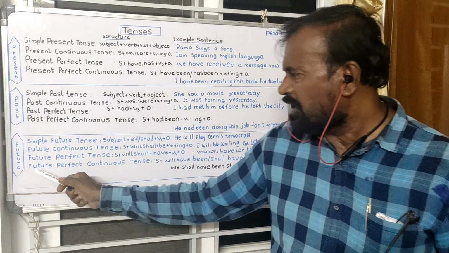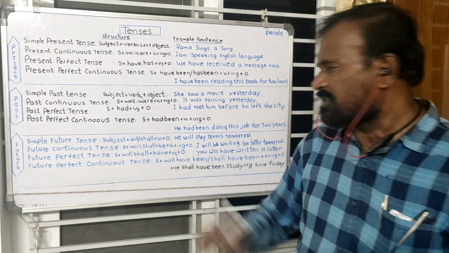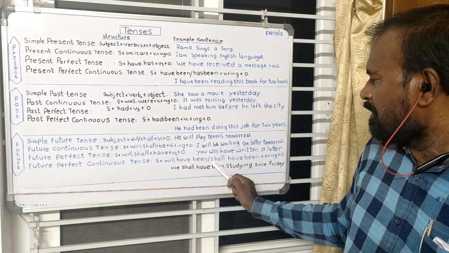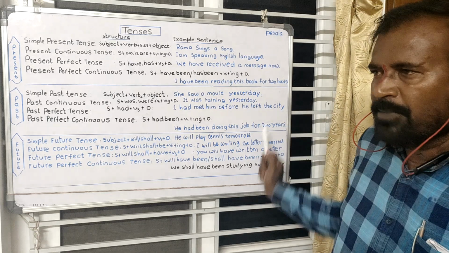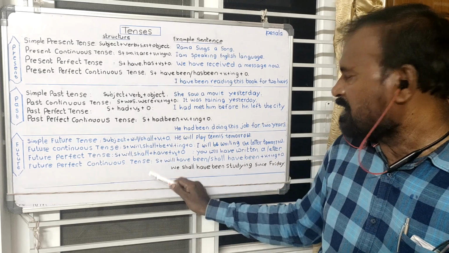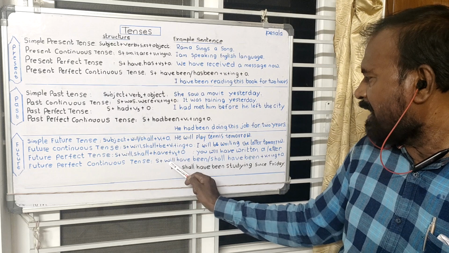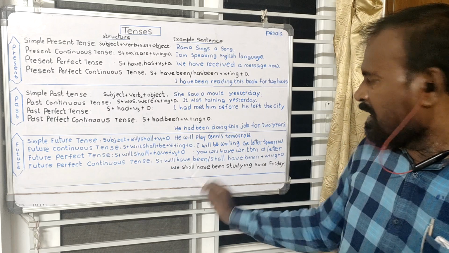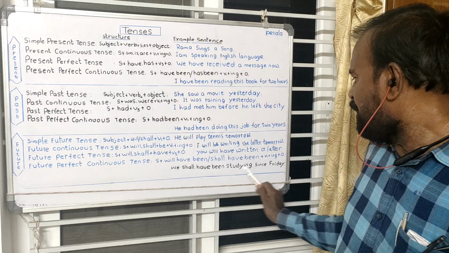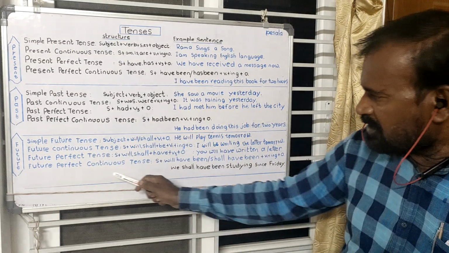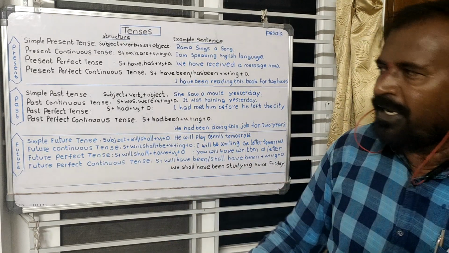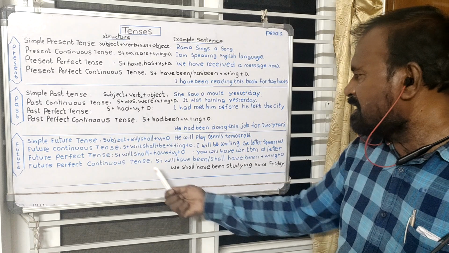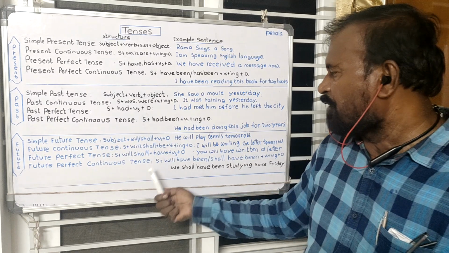And come to the last one, future perfect continuous tense. See the structure of this. Subject will have been or shall have been plus V1 plus ing plus object. Here for the subjects I and we we use shall have been, for the rest we use will have been. See the example sentence. We shall have been studying since Friday. It is also in the future. It begins and it continues up to the stated time. It's about the future perfect continuous tense.